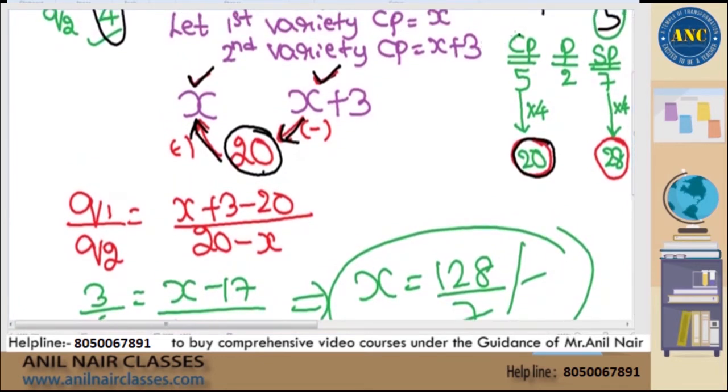Probably this part, for any new joinee who has not attended my profit loss and discount topic, might be a little confusing for you. But it is a very, very easy thing if you have attended my profit loss and discount class. That is one of the reasons I say you can go for the 96 hours video content, where you need not worry about what you have missed.